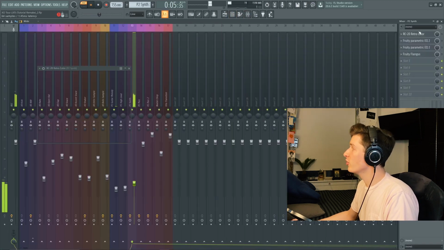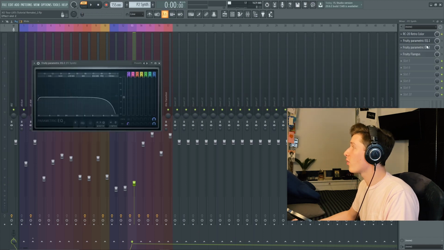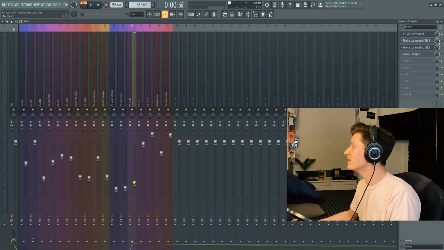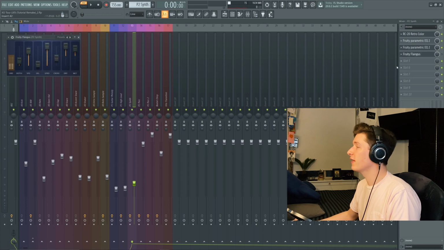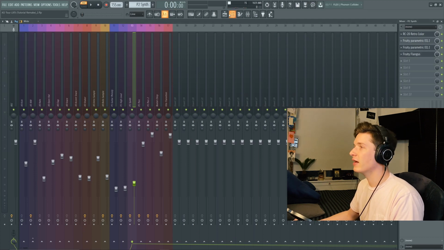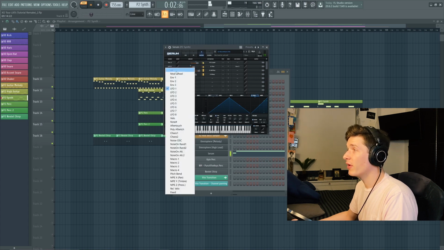And so the first thing that we're going to do is throw on Retro Color, which is going to make it sound a little bit more lo-fi and distorted. We're going to throw on 2 EQs. One's getting rid of the highs. The second one is doubling up because the first EQ doesn't get rid of everything, so by doubling it up, you're really cutting it out. And then a little flanger right here just to make it sound like it's kind of moving around in your headphones.